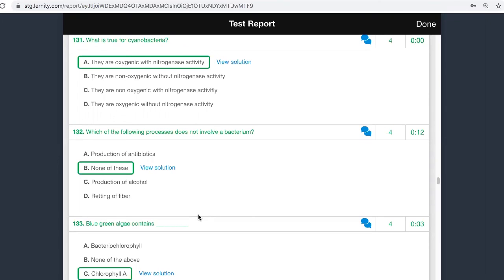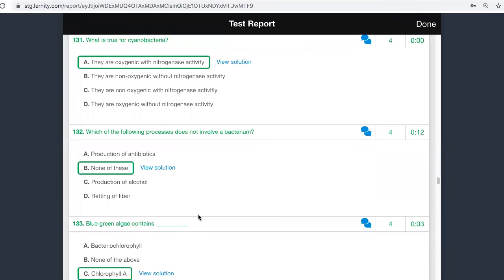Will bacteria ret fiber? Yes, they will ret fiber. What is the meaning of retting fiber? Retting fiber means treatment with bacteria which improves the texture and quality of the fiber. So you all wear linen clothes. Linen comes from flax, but how is it different from normal cotton?